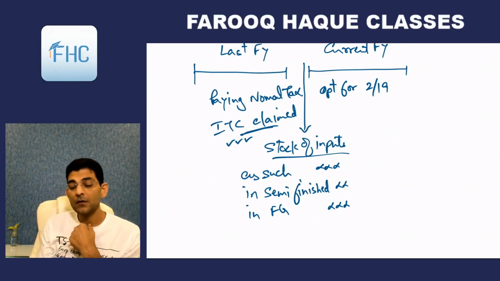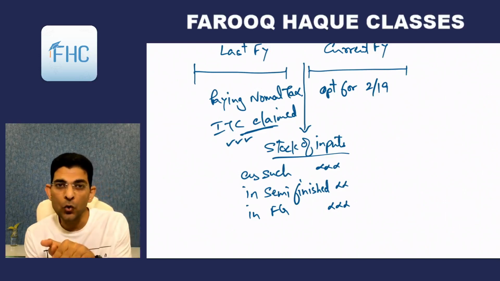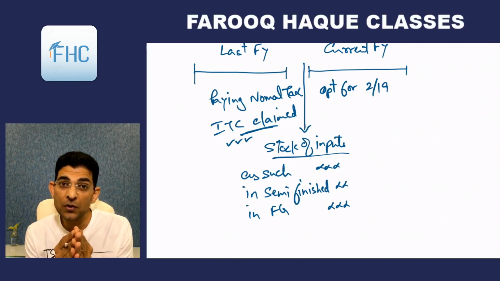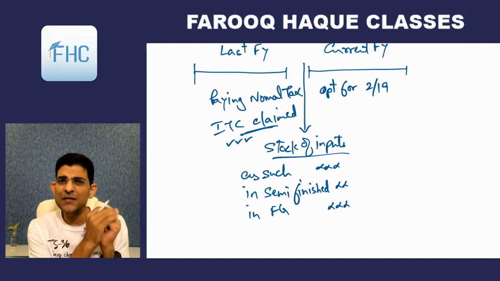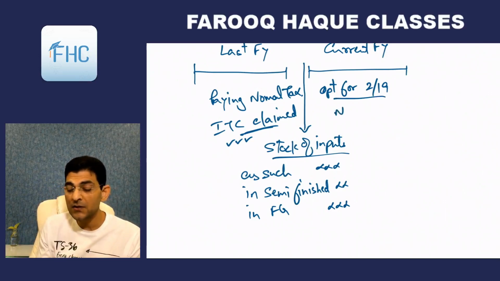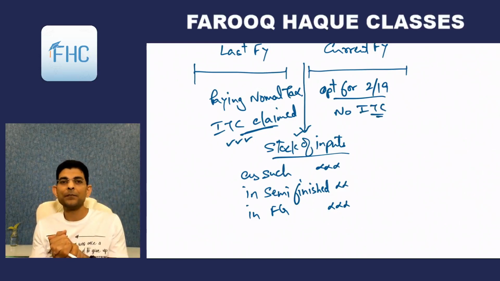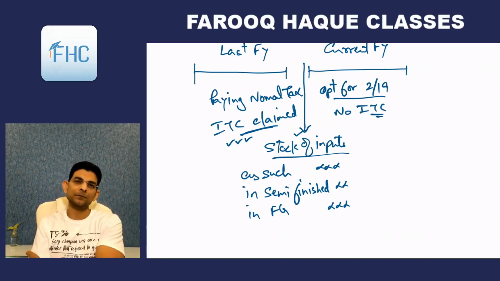But now this is in stock, and this stock is going to be consumed tomorrow to manufacture new finished goods, or the WIP will convert into finished goods, or these finished goods lying in stock will be removed tomorrow. You would be paying the concessional rate or the composition rate of tax, and the condition is that you will not receive any ITC. But this is the stock which you have on 31st March, and this stock will continue in April, but you have taken credit on that.